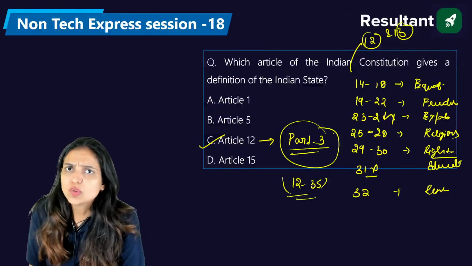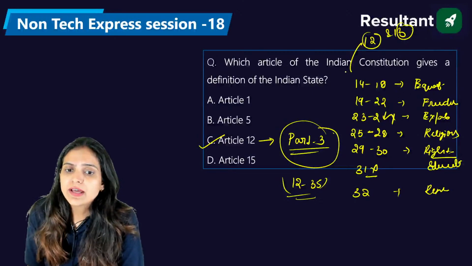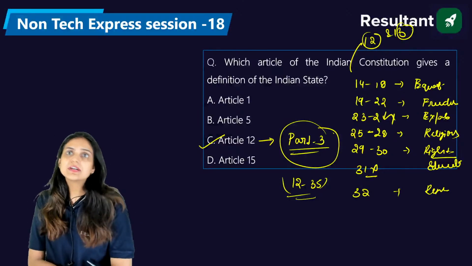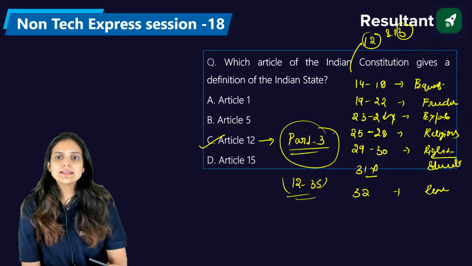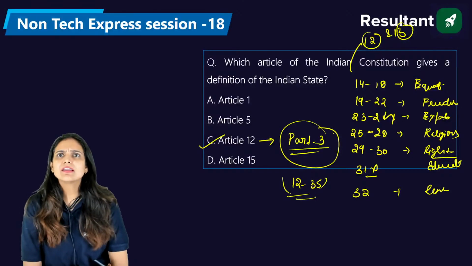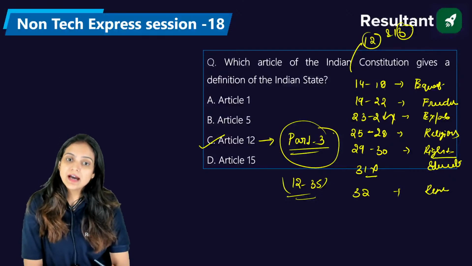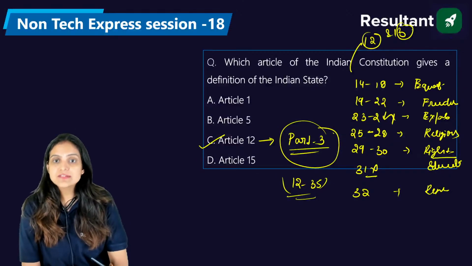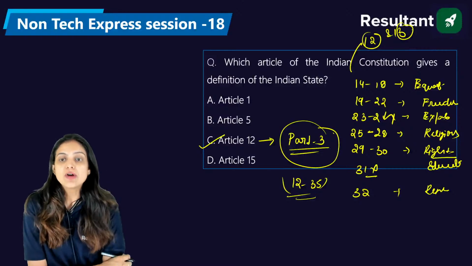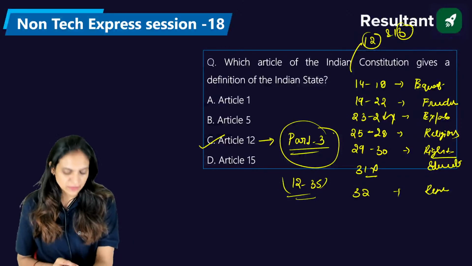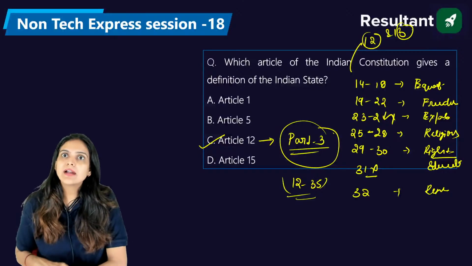Everyone? No idea? If we are implementing or executing the fundamental rights, because fundamental rights are enforced in our country, then each and every part of the society works according to law and order. So we have Article 12, which gives the definition. Exactly. If we have any kind of law which is violating the fundamental rights, then under Article 13 we will remove that law, right? So the right answer here would be Article 13.